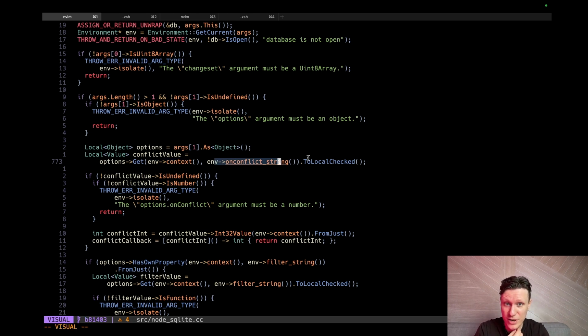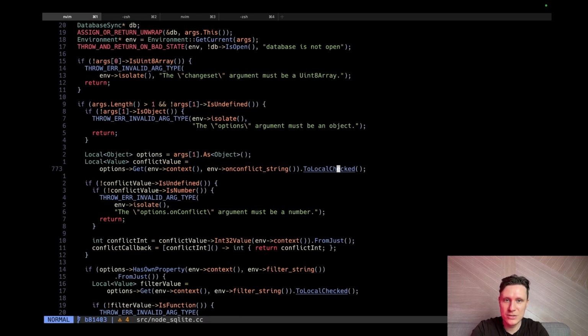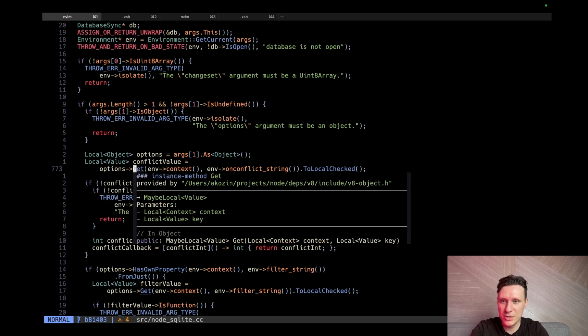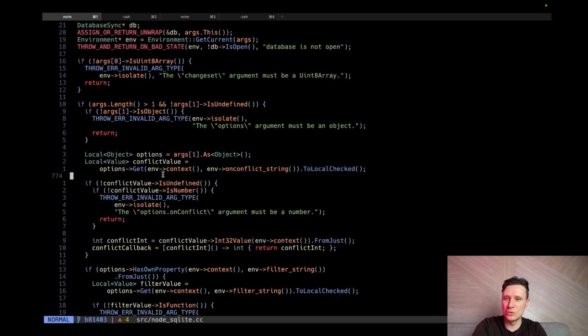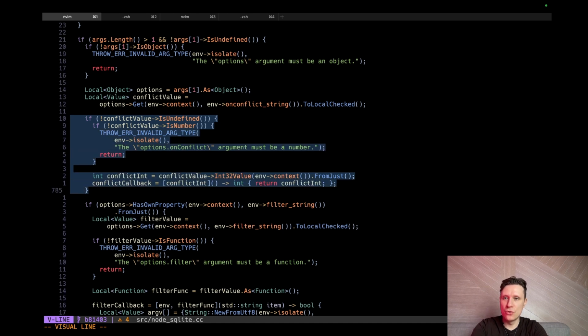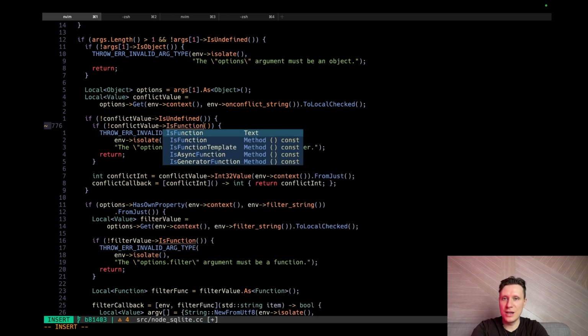This is just a static string. This one is resolving, maybe. Hold on a second. Yeah, because get should return a Maybe. Get returns a Maybe, which is a value or null, so this resolves to the value if it's not null. And we check this value is not undefined, and a number. Here is an issue because it should be a lambda. So this whole block is where we should work. First of all, we need to assert that this is a lambda. We can do it like IsFunction, like this, I believe.